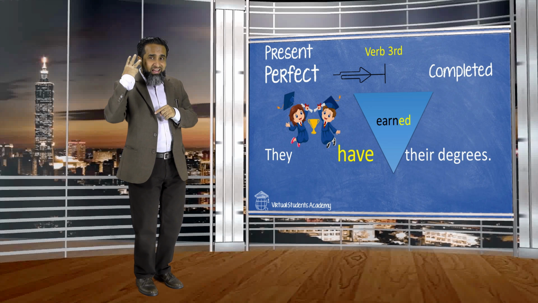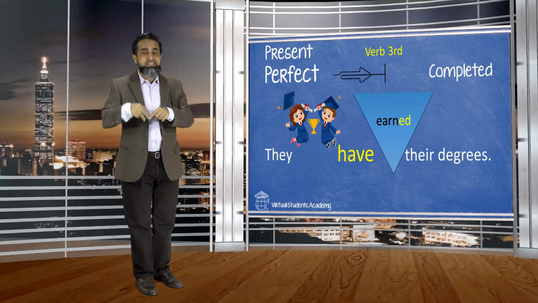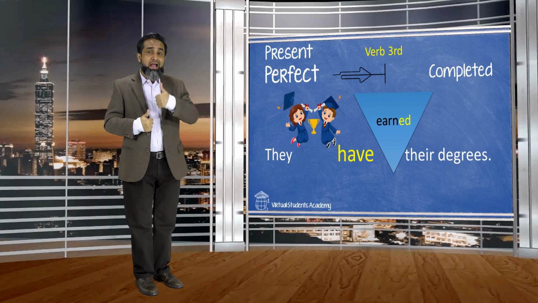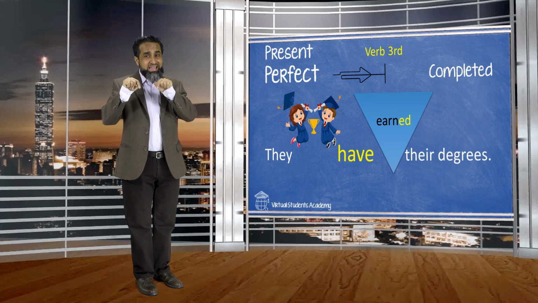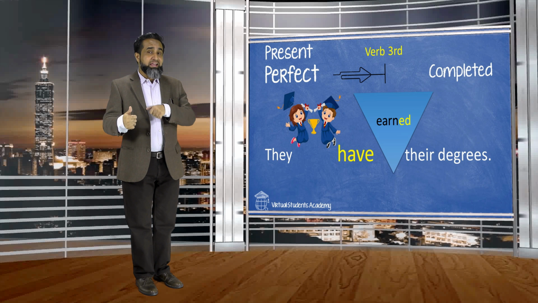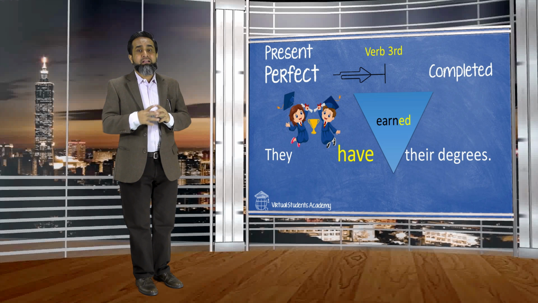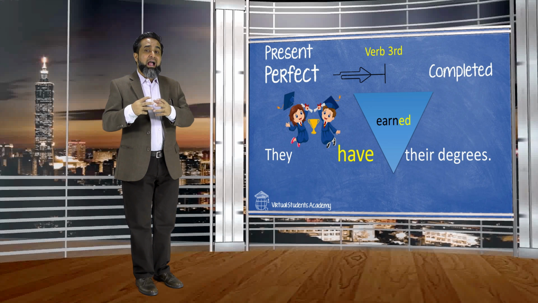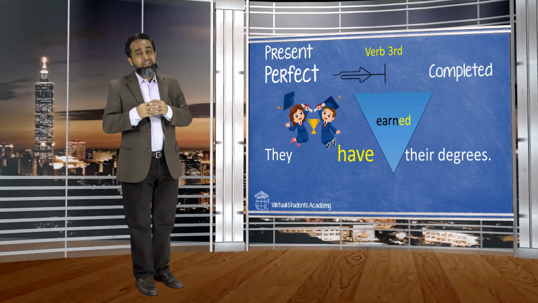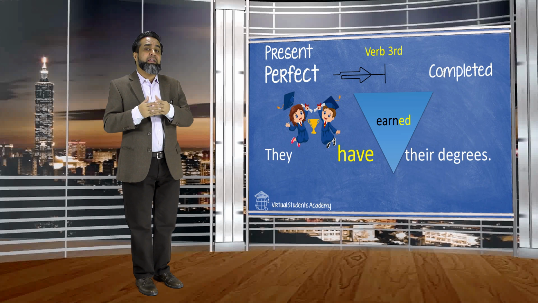Perfect means third form. And you will always use has or have as helping verbs in present perfect. Depends, if you are using singular, then has. If you are using plural, then have. So they have, and I said before, third form of verb. They have earned their degrees.